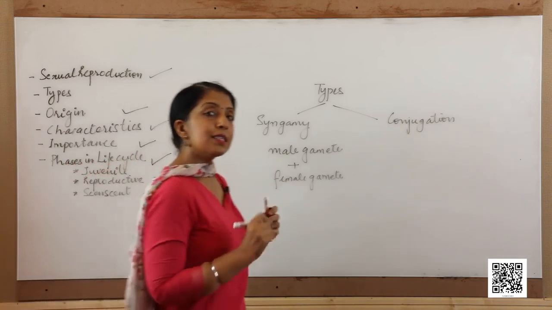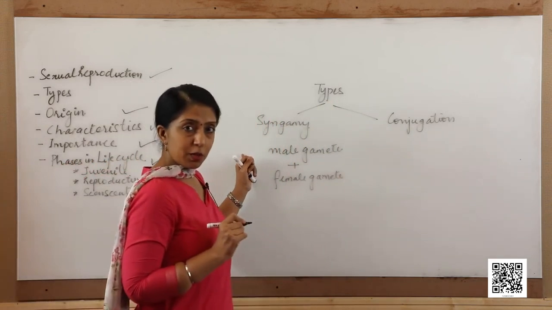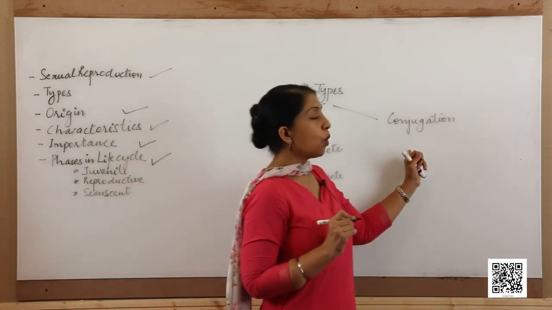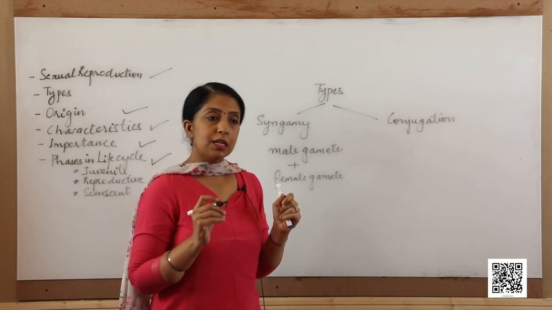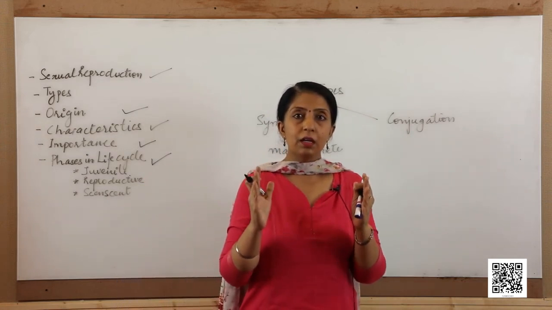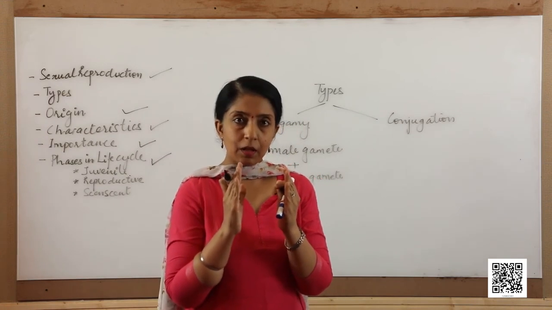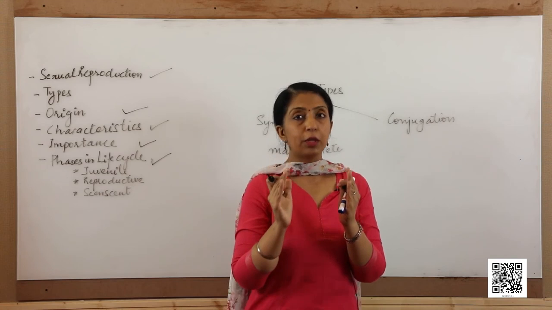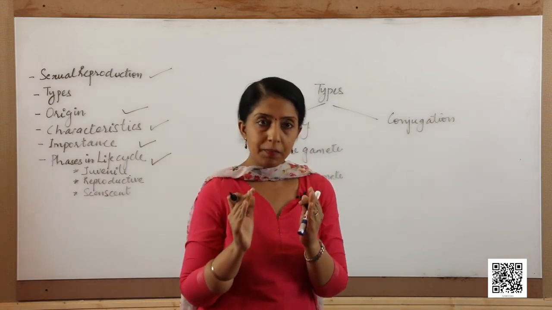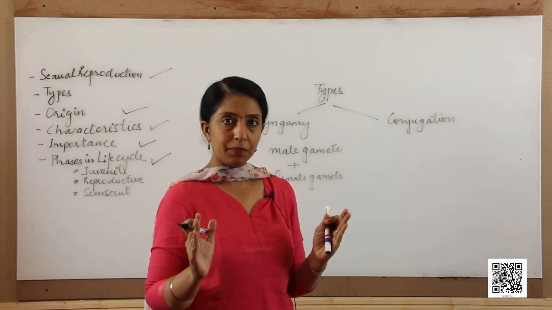But there are still certain organisms in which syngamy is not visible, rather they show conjugation. Now, what is conjugation? Conjugation is the temporary coming together of the two parents, and they exchange the male pronuclei between each other and then they separate from each other.